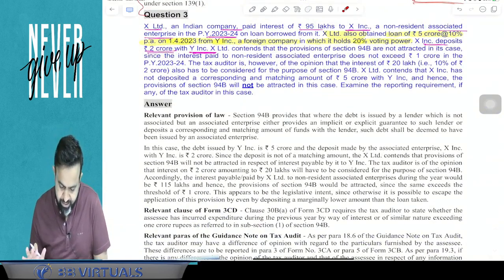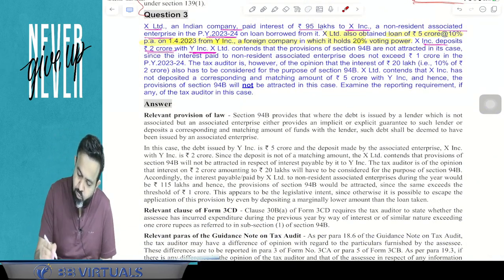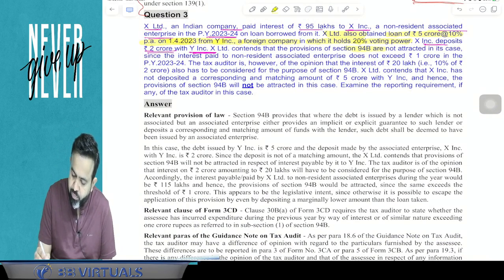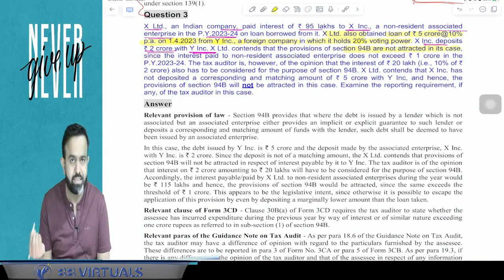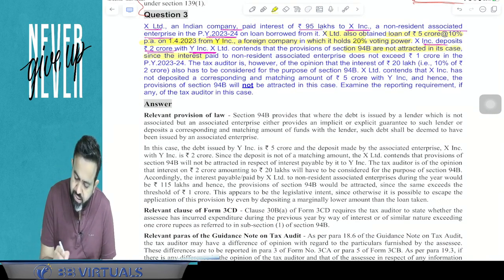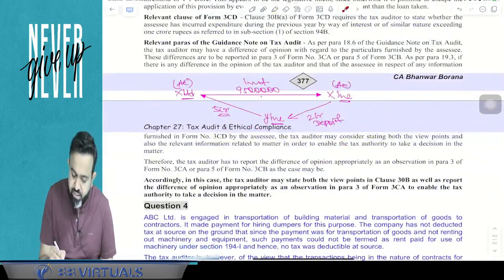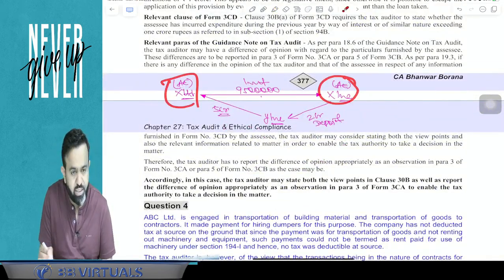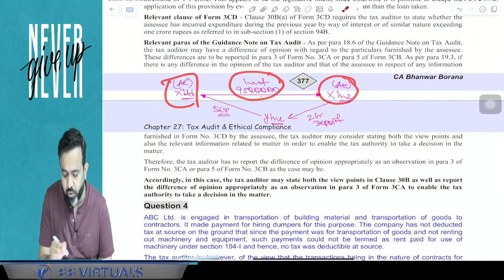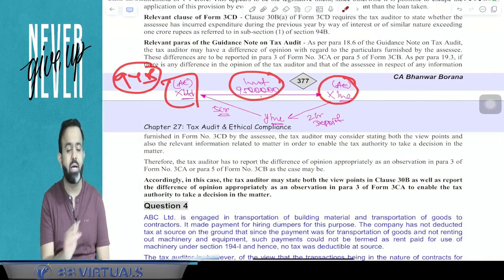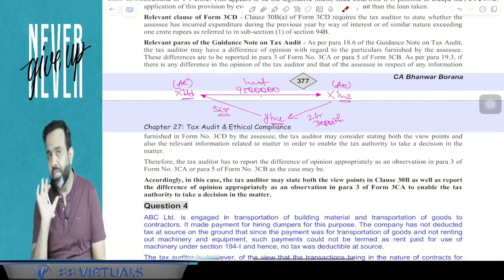Here, X Limited contends that the provision of section 94B of transfer pricing is not attracted in this case, since the interest paid to the non-resident associate enterprise does not exceed 1 crore in the previous year 23-24. So this company says that whatever interest we are paying to our associate enterprise is only 95 lakhs. So here section 94B is not applicable. That is the view of the assessee.